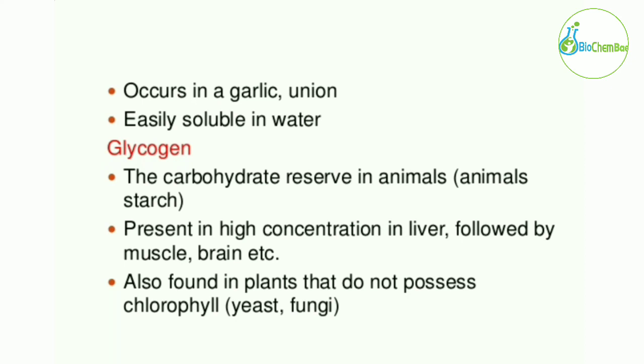The next one is glycogen. Glycogen is the carbohydrate reserve in animals. It is also known as animal starch. The highest concentration of glycogen is present in the liver, followed by muscles and brain. It is also found in plants that do not possess chlorophyll, for example yeast and fungi.